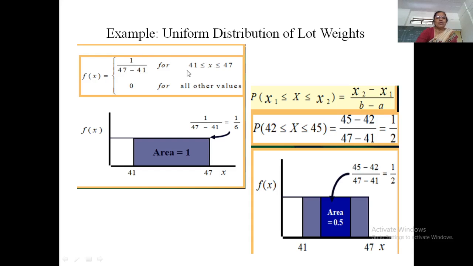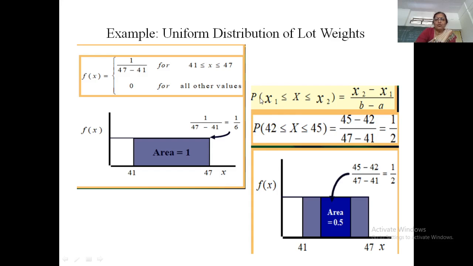So f of x is 1 by 6 for 41 less than x less than 47. Otherwise this PDF is 0. So from the year 41 to 47 weight, this particular PDF is constant of height 1 by 6. Now if you want to compute the probability that your random variable x lies between 42 to 45, it is integration